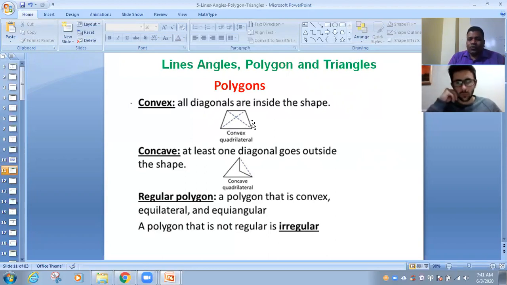Regular polygon is also known as equilateral or equiangular. In the GMAT club or GMAT book, somewhere they use the word equilateral polygon. So for regular, sometimes they use the word regular, sometimes they use the word equiangular. Equiangular means all angles are equal. And if the polygon is not regular, that is called irregular. Is that clear? Yes. Good.